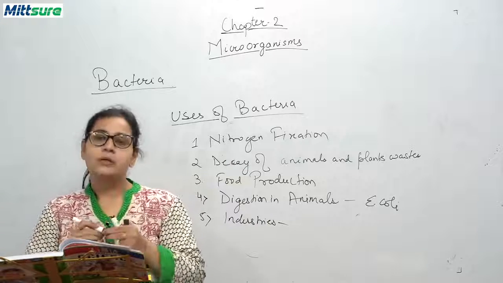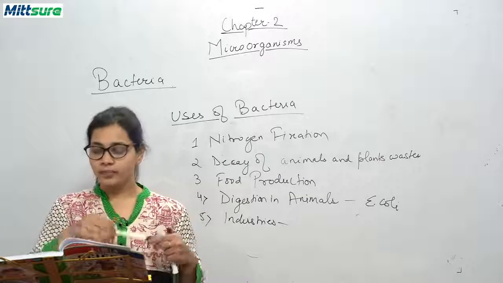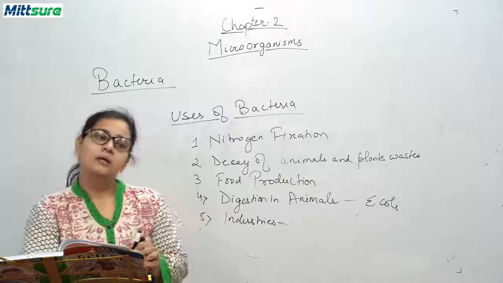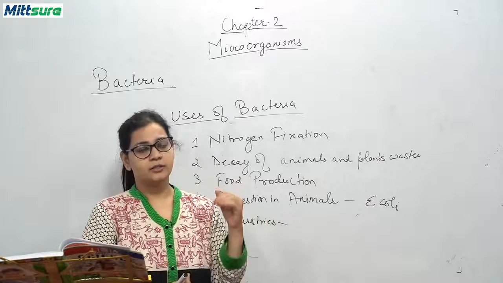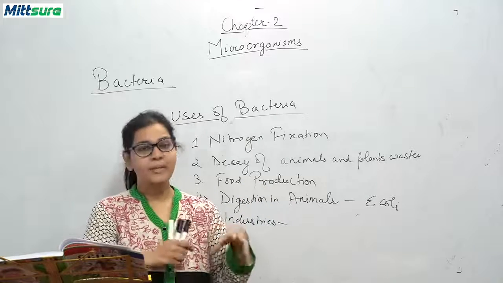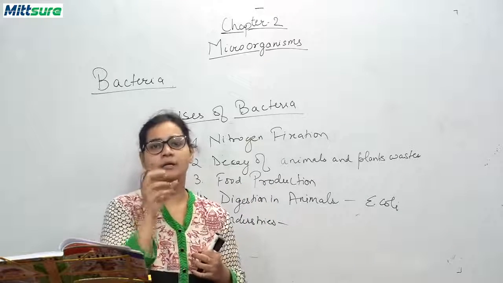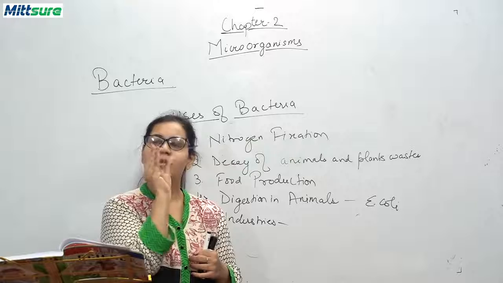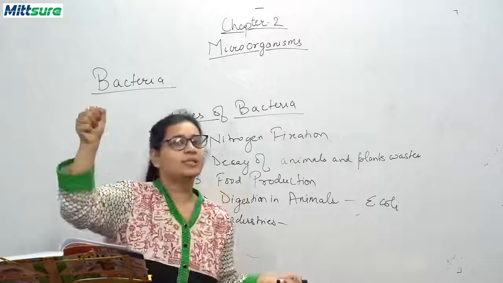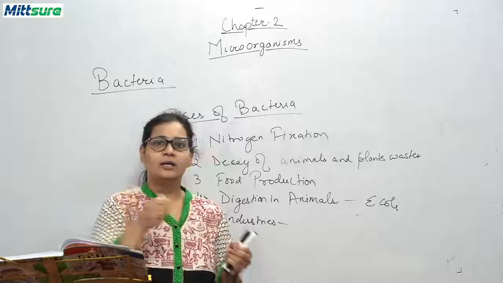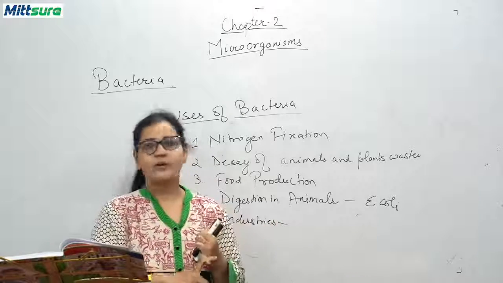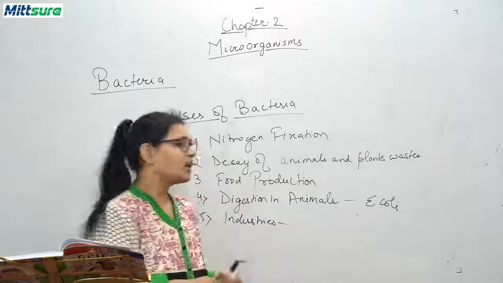You know, this meat, the leather, how this leather is made: this bacteria is produced there on this meat, and the meat becomes tender. That meat को हम tender, that is soft बना लेते हैं, and that's why the tanning होती है skin की, वो अलग हो जाती है. So tanning of skin is done and we get leather out of it. So this is one of the uses of bacteria in industry.